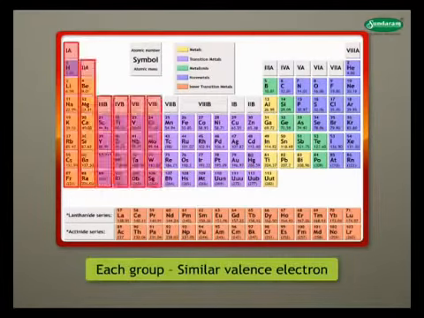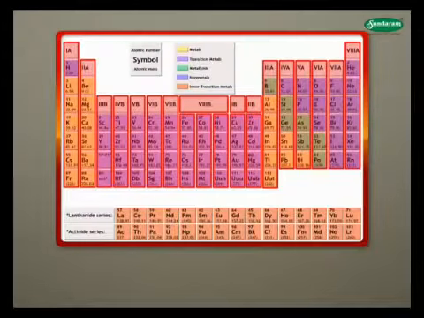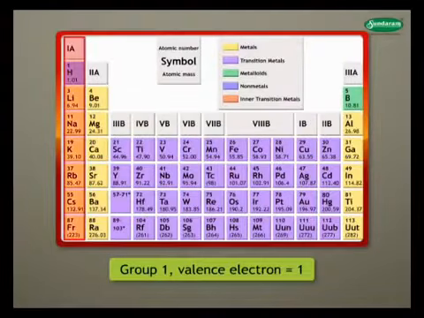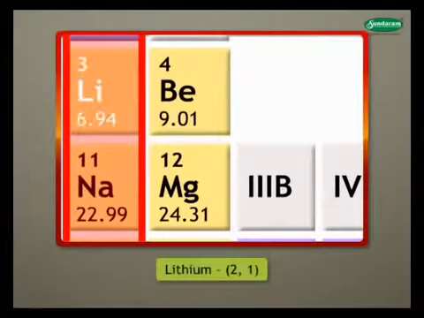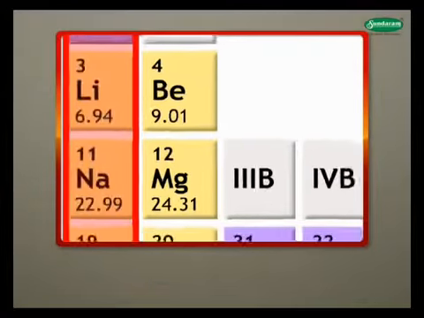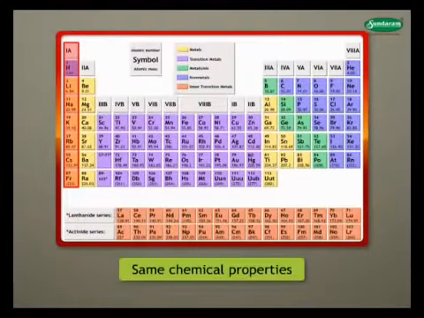Groups are numbered from 1 to 18. Elements having the same number of valence electrons, or the same outer electronic configuration, are present in the same group. For example, in group 1, all elements have 1 valence electron. The electronic configuration of lithium is 2,1 and sodium is 2,8,1. Elements present in the same group show the same chemical properties.